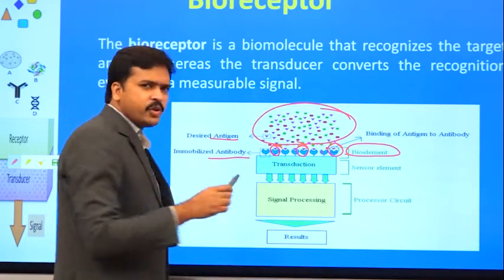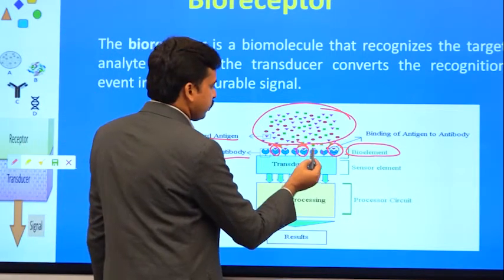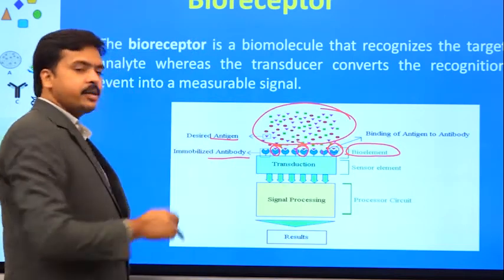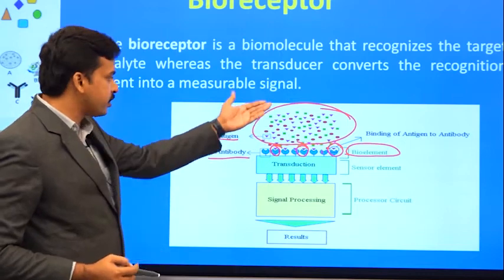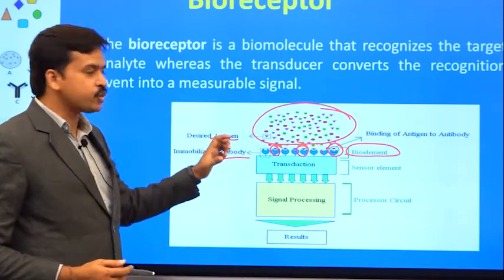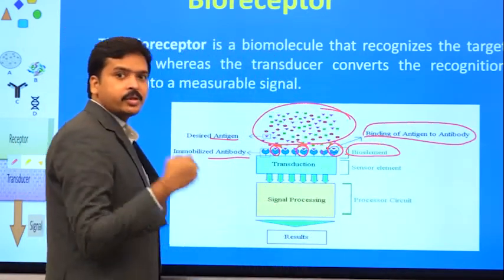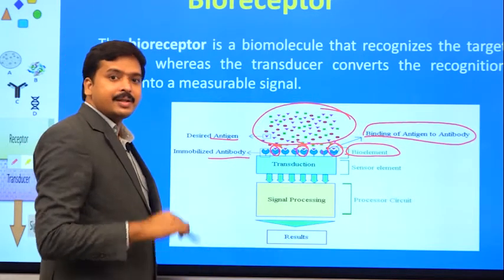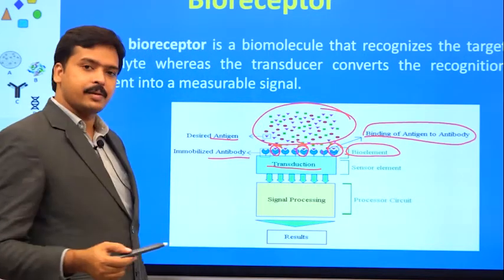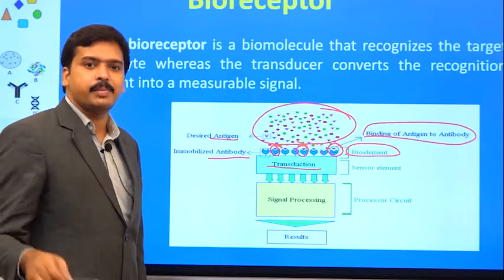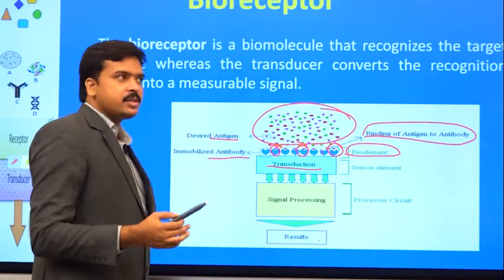For example, even though it will not happen in such a way, just for your understanding, here there are 1, 2, 3, 4, 5, 6, 7, 8 antibodies. Based on the concentration of antigens in your sample, and based on their attachment, that association between the binding of antigen and antibody gives a response. That response is converted by the transducer into an electrical signal. Based on the intensity and requirement of the signal, the whole processing happens and finally you get the result. This is what actually happens.